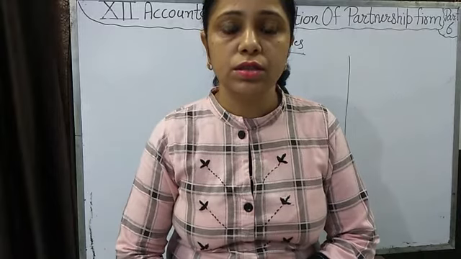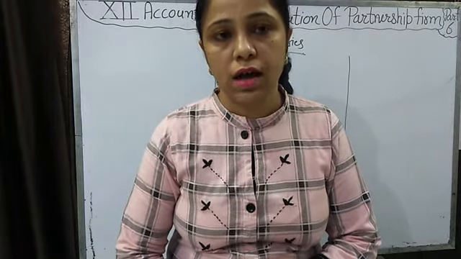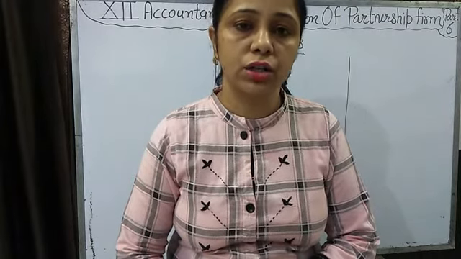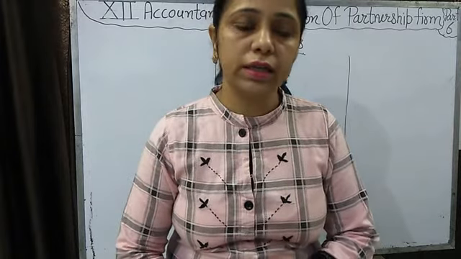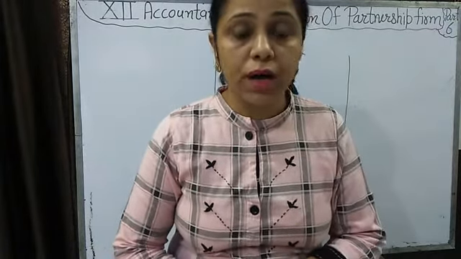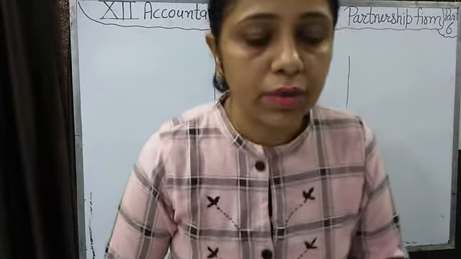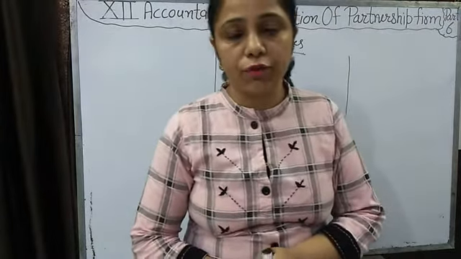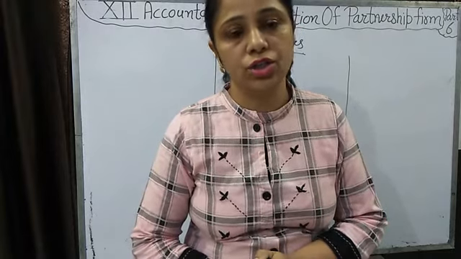So mostly we have completed only one topic: when journal entries are asked in the question, pass the journal entry related to the transaction of dissolution. These journal entries we have to pass after all the assets and liabilities have been transferred to the realization account. In the question, the examiner will ask to pass a journal entry for the following transaction. It is assumed that all the assets and liabilities have been transferred to the realization account.